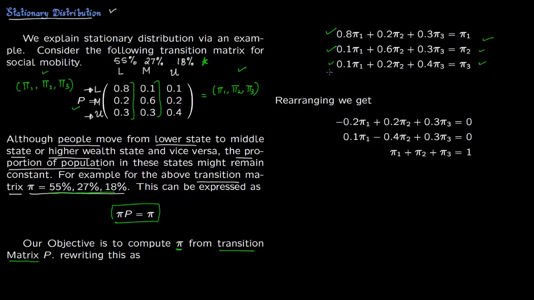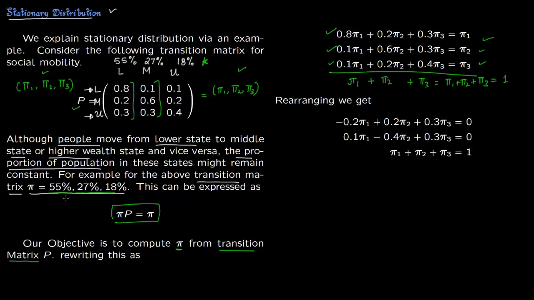The only problem is when you add this up, so this will become pi 1. So 0.8 plus 0.1 plus 0.1, because the row sums up to 1. And this will add up to pi 2, and this will add up to pi 3. And this one also adds up to pi 1 plus pi 2 plus pi 3. These three are proportions, so this is equal to 100%, or in terms of probability 1.